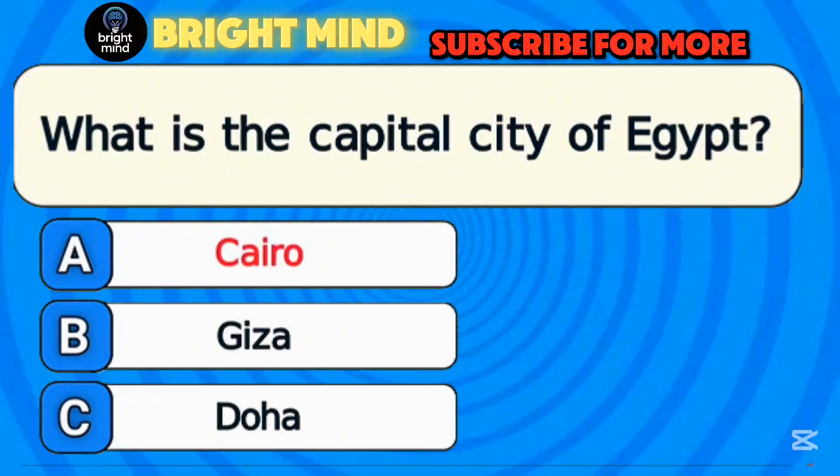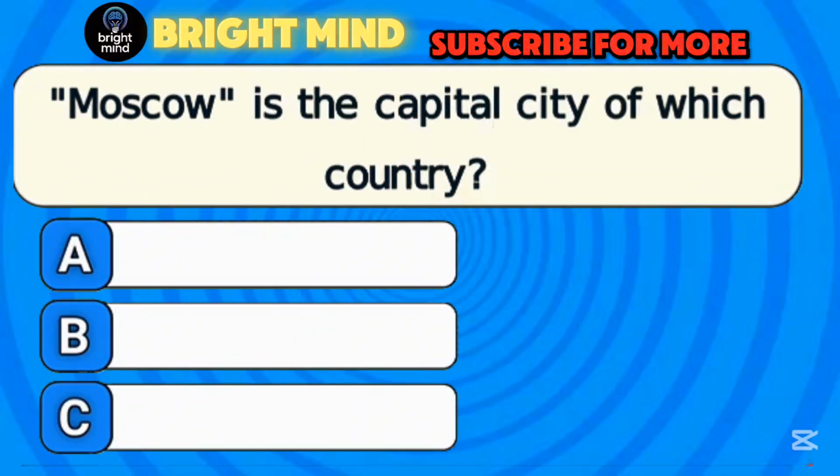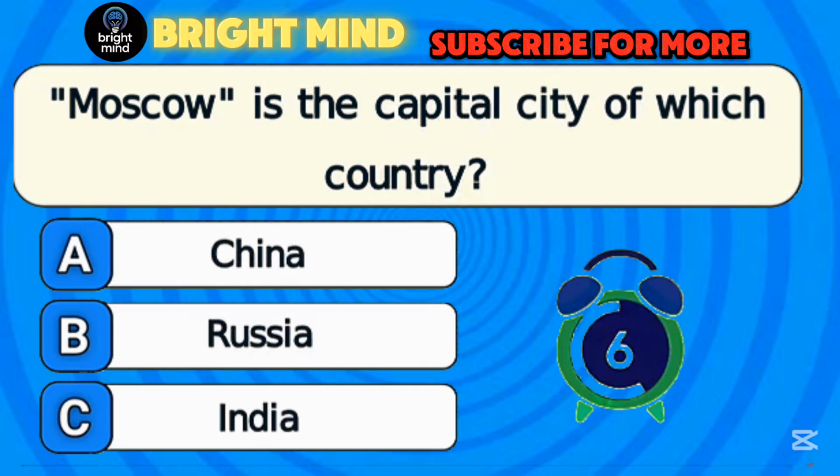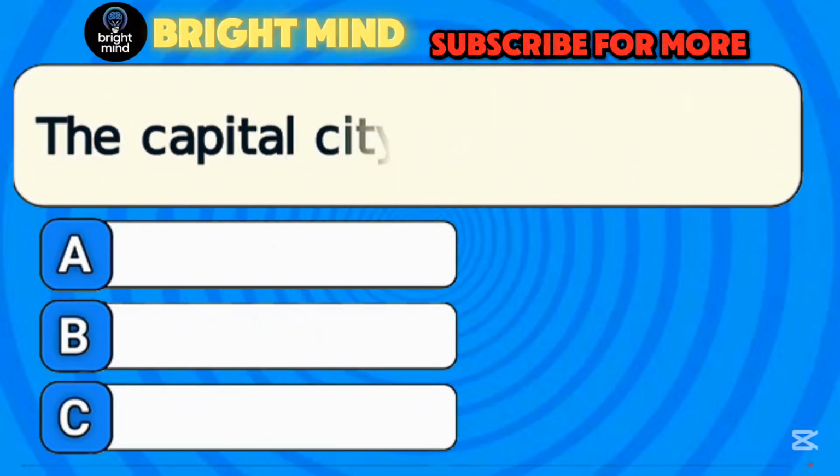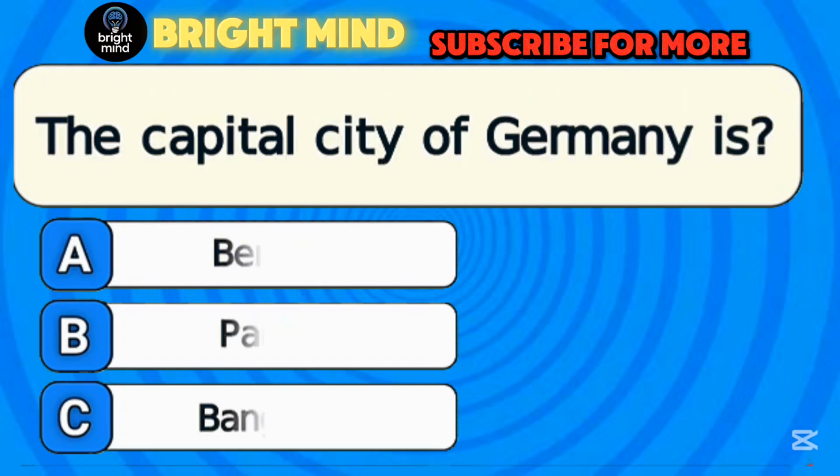Answer A. Cairo. Moscow is the capital city of which country? Answer B. Russia. The capital city of Germany is...